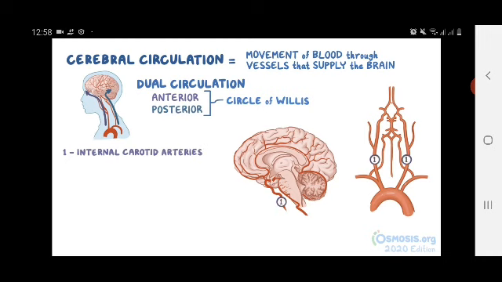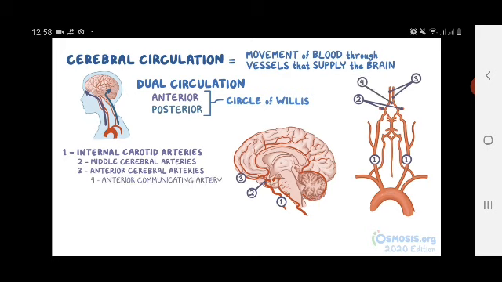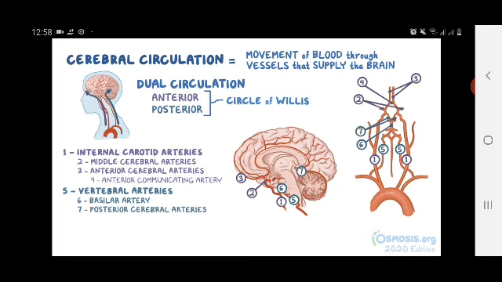arteries and their branches, the middle cerebral arteries and anterior cerebral arteries. Both anterior cerebral arteries are connected via the anterior communicating artery. The posterior circulation arises from the vertebral arteries which join to form the basilar artery. The basilar artery goes up to the midbrain, where it gives off the posterior cerebral arteries, which in turn give off the left and right posterior communicating arteries. The left and right posterior communicating arteries then merge with the internal carotid arteries.